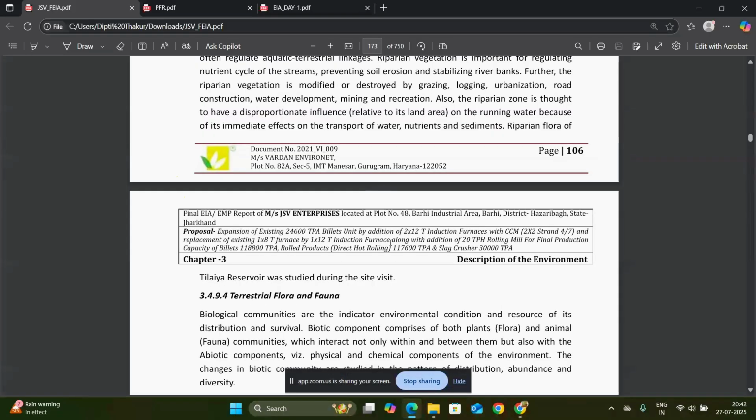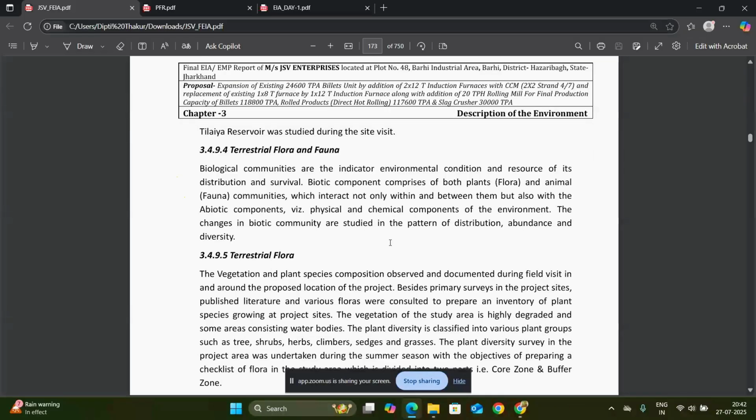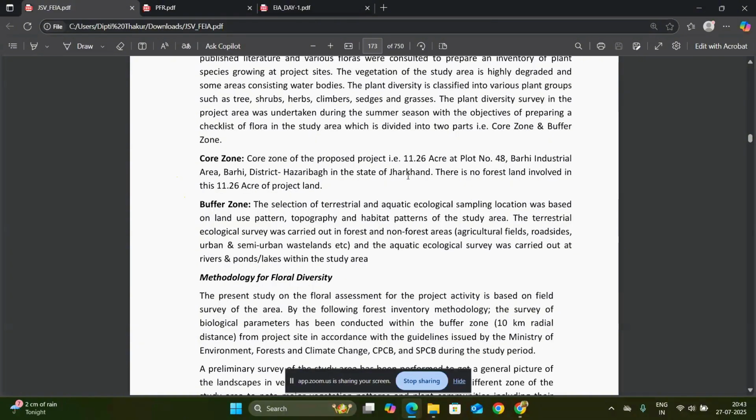What you have visited during the site is compulsory to mention in the report, because many times we don't have a compulsory site visit for the biological and ecological report. So if you go for the biological and ecological survey of the site, then you must see what the ecology or biodiversity of that project site or surrounding area is, and you must mention it in the report. The terrestrial flora and fauna are mentioned in this report. The core zone, as I say, is the project site, and the buffer zone is the 10-kilometer radius.